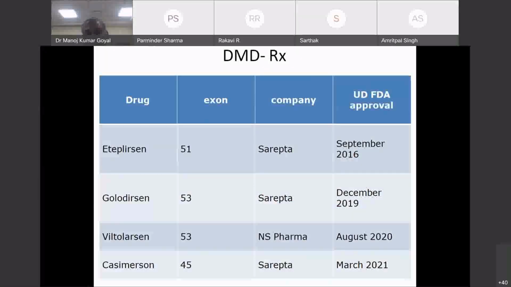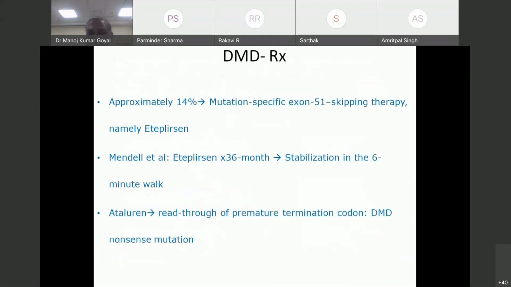There are 4 such drugs which are currently approved by the FDA. You can go through the names, they are available on the net. They are approved by the FDA, but are not available in our country, and are very costly. They can be given IV, and they have been found to be useful as long as they were being given. There was stabilization in the 6-minute walk test. Patients were not deteriorating at least.